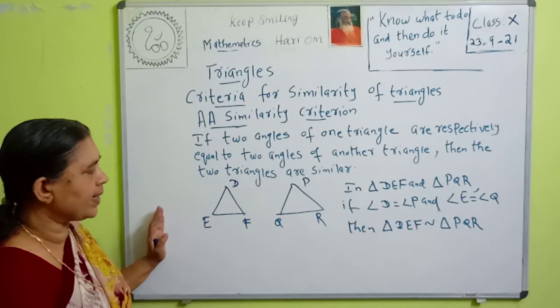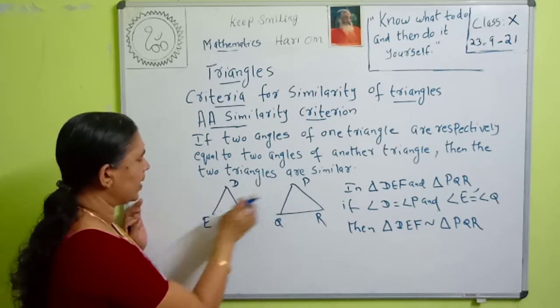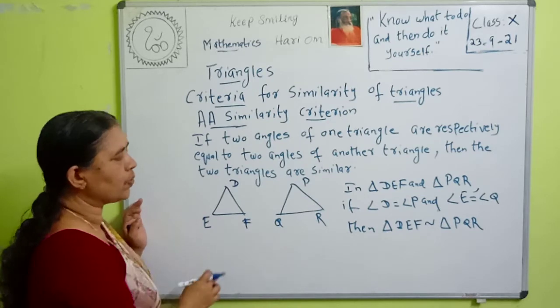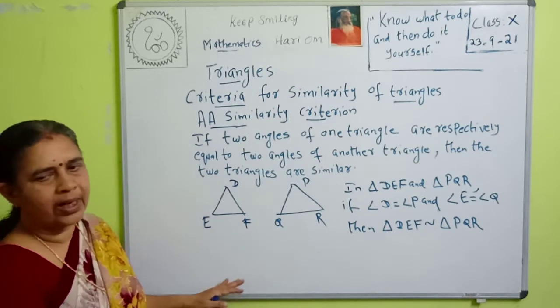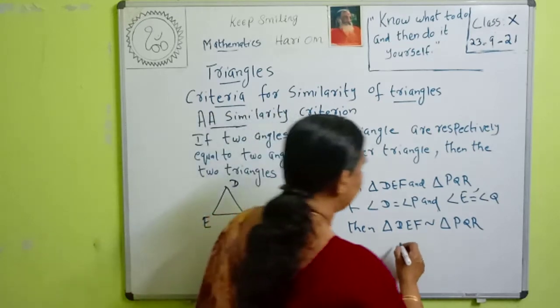That is, in triangle DEF and triangle PQR, if angle D is equal to angle P and angle E is equal to angle Q, then triangle DEF is similar to triangle PQR.